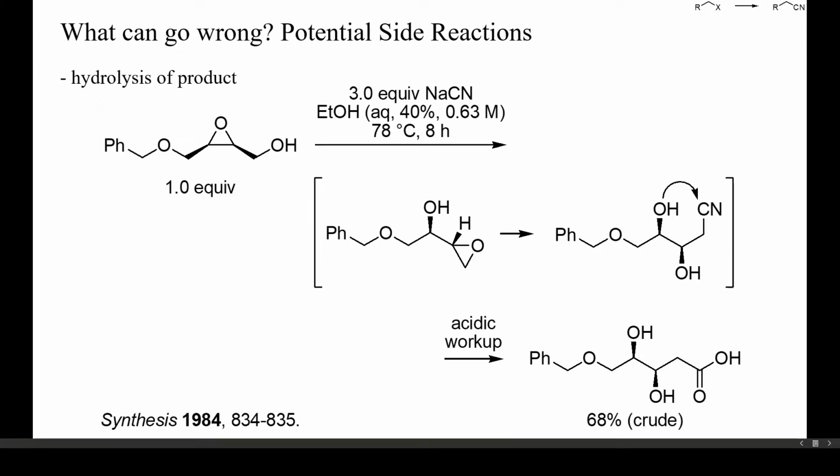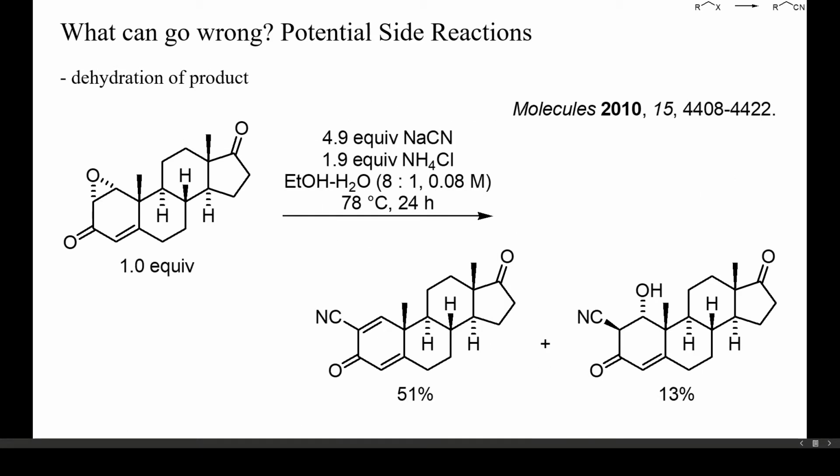Simple aliphatic nitriles are quite resistant to attack by nucleophiles, but intramolecular catalysis or nucleophilic attack can enhance the rate of such reactions. Here, for instance, a complete hydrolysis of the intermediate nitrile occurred, probably by transient formation of a 5-membered cyclic iminoether. One further potential side reaction is dehydration of the initially formed alcohol. In this example, the main product was formed this way, despite the use of a buffer.